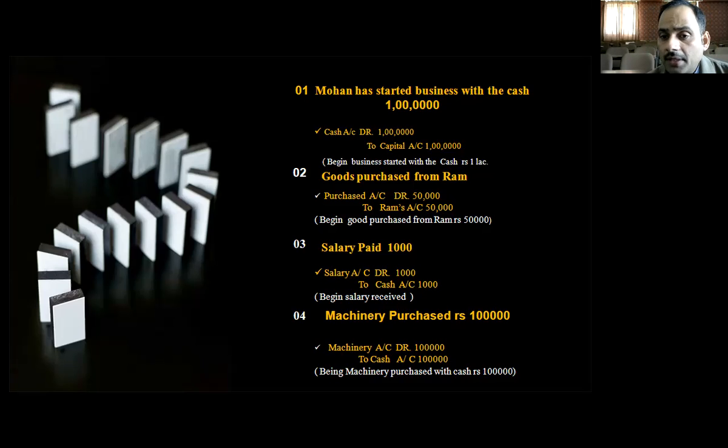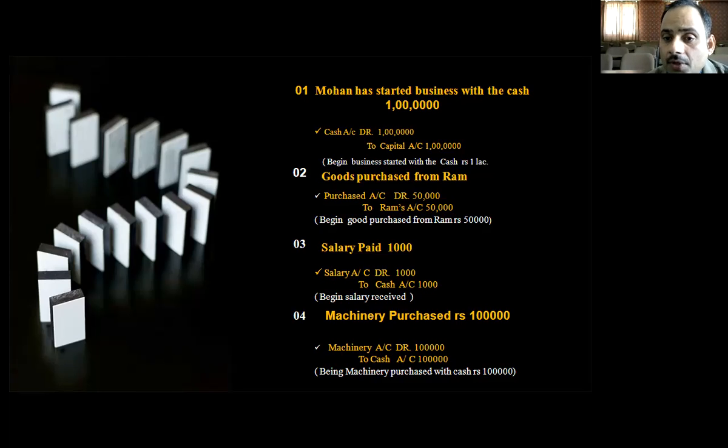So here we mention a narration for this journal entry. We just explain it in one line: being business started with cash rupees 1 lakh. The entire transaction is now recorded in the books of accounts, and it is very easy.